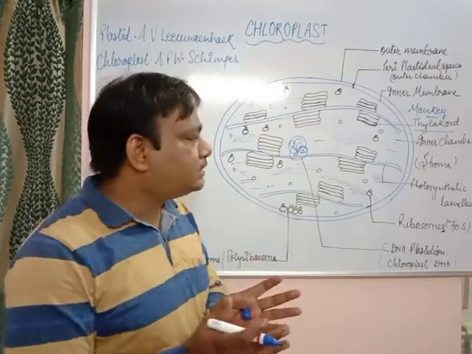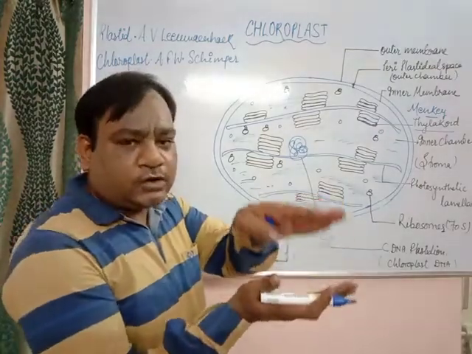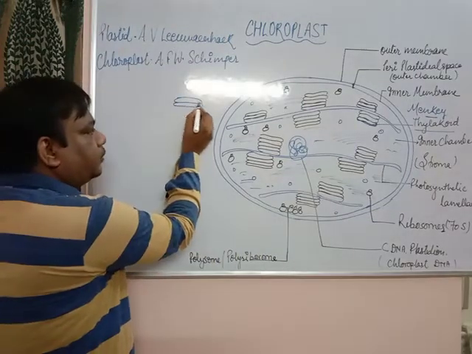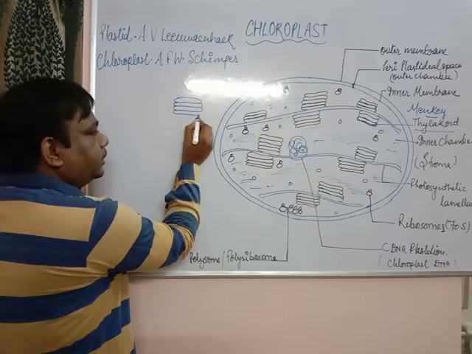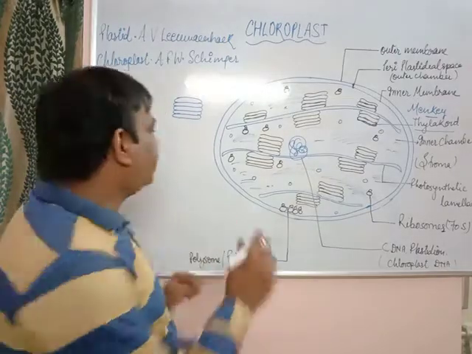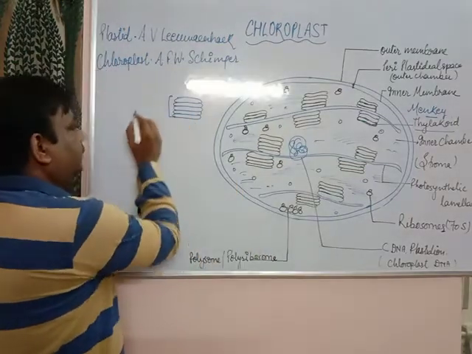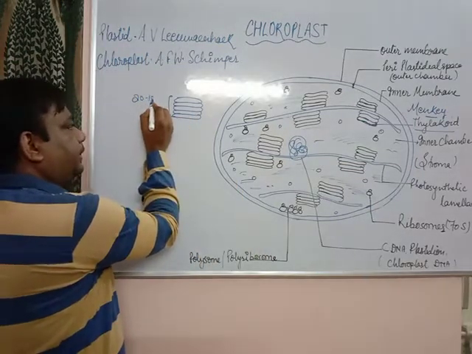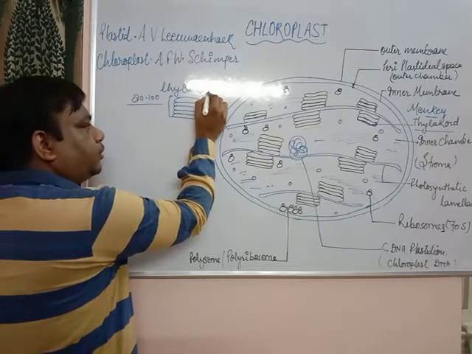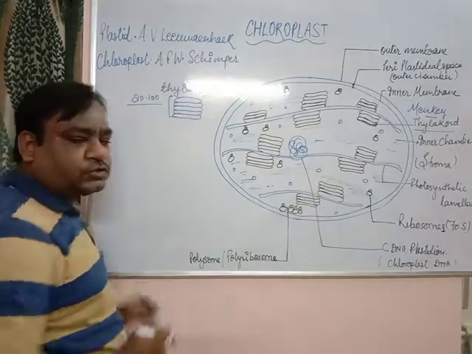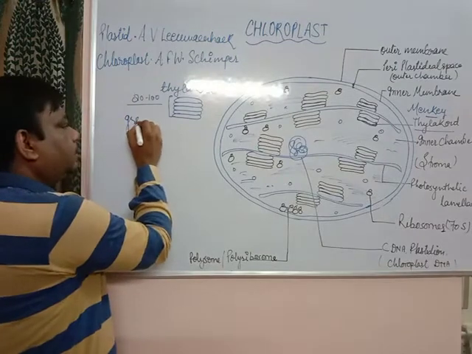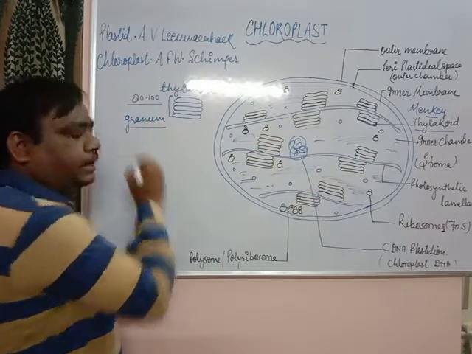Several thylakoids are stacked over each other. This is a thylakoid, another thylakoid, and so on. About 80 to 100 thylakoids are attached to each other, stacked over each other, to form a granum.